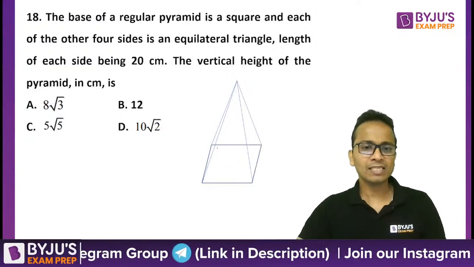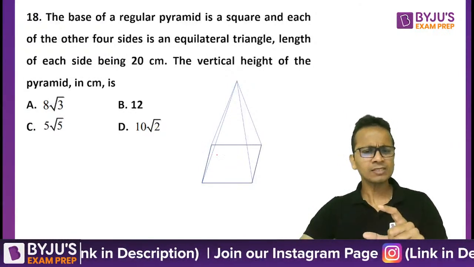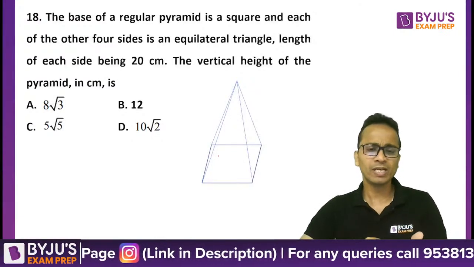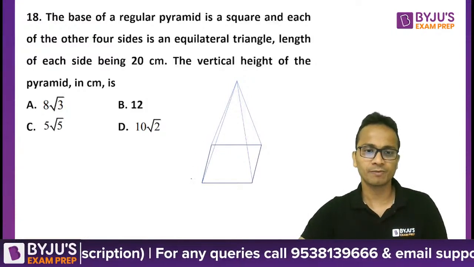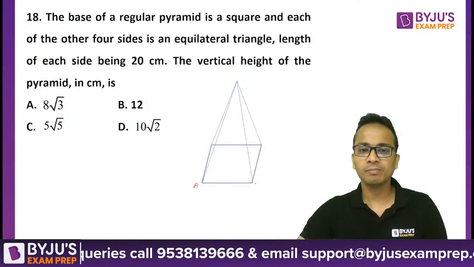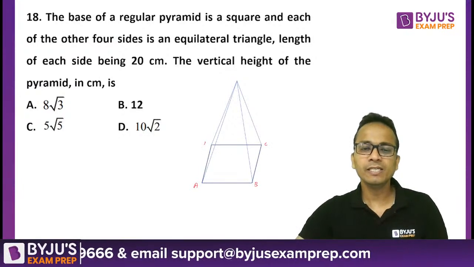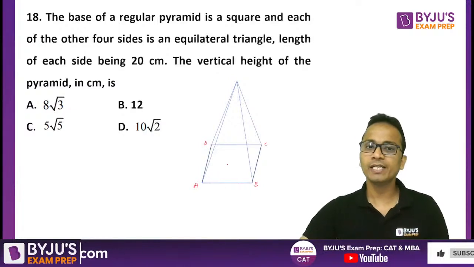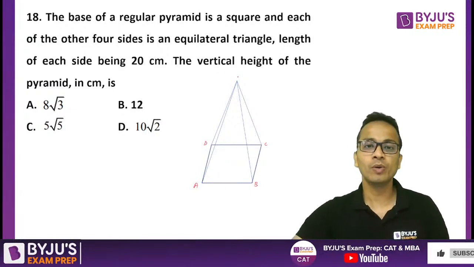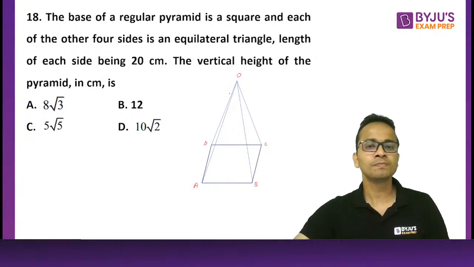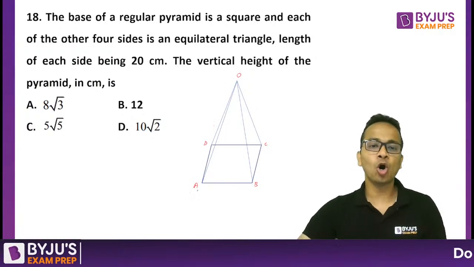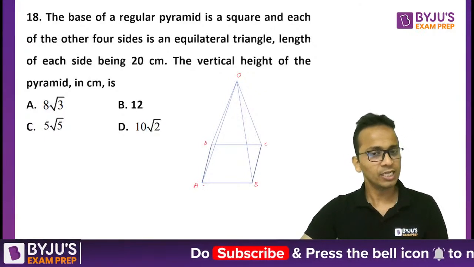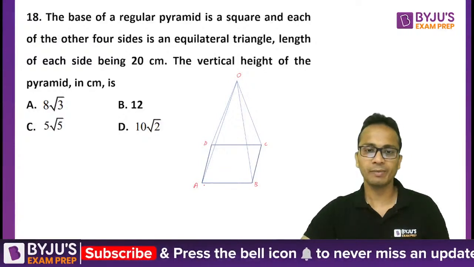At the bottom I can see a square. Since this is a three-dimensional figure, I have not drawn a perfect square. You can visualize it as a rhombus, but it is actually a square. So the figure ABCD is a square. Now, the other four faces are equilateral triangles. So let's consider this point O at the top, and this point O is joined with all the vertices of the square to form a regular pyramid. So this is how we can draw a regular pyramid.